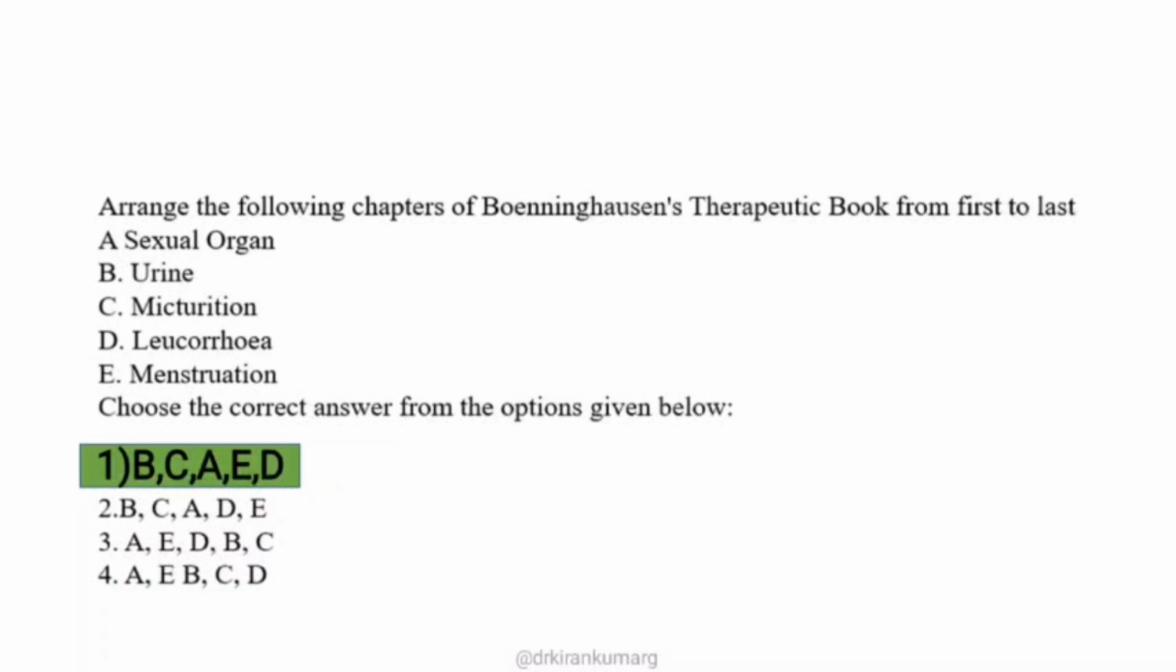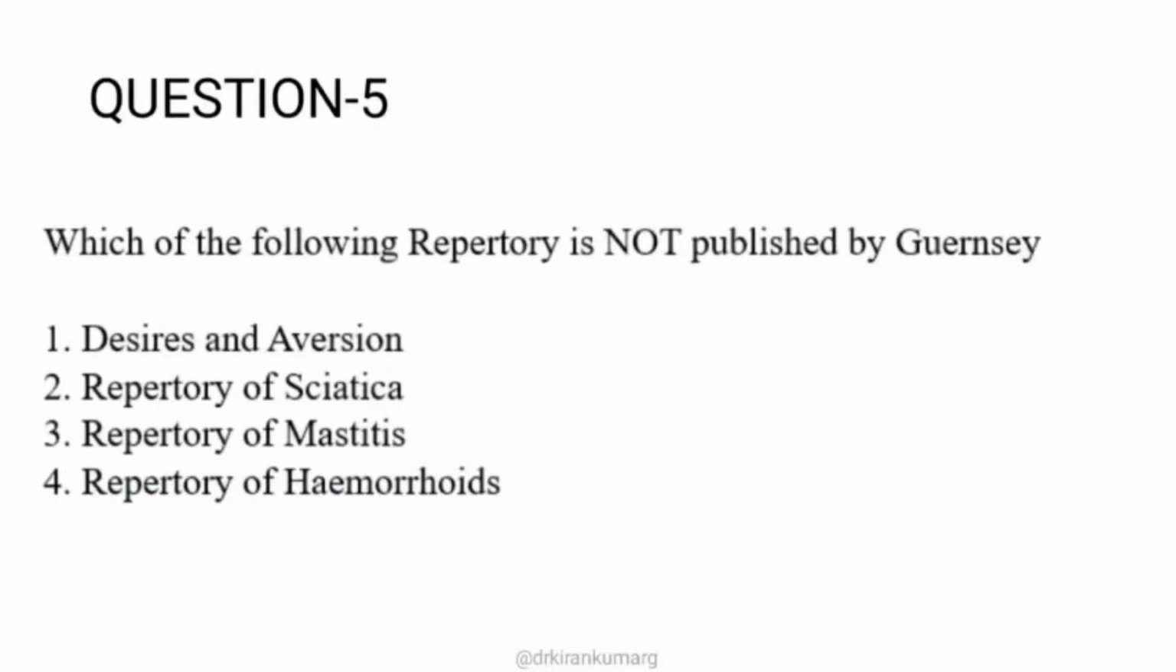So first is the urine, then you have micturition, then sexual organs, followed by menstruation, then leukorrhea. If you know the arrangement of the chapters, these types of questions are very easy to answer, and it will fetch you a good number of marks when compared to your peers. Okay, moving on to the next question.